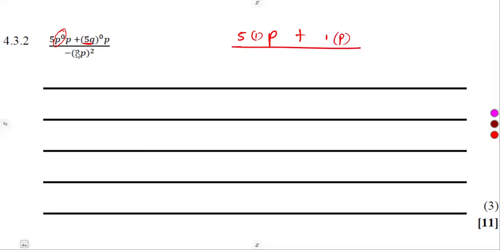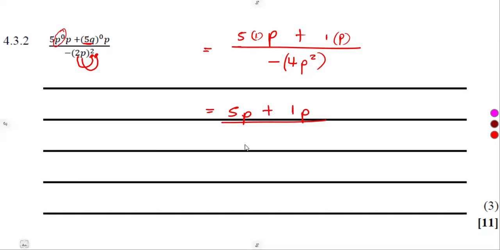Everything over minus 2 to the exponent of 2, which is a 4, p to the exponent of 2, which is p squared. But remember, the negative will affect the answer at the end. So meaning to say 5 times 1, guys, that is just 5. So that's 5p. 1 times p, guys, that's p, or just 1p like this.